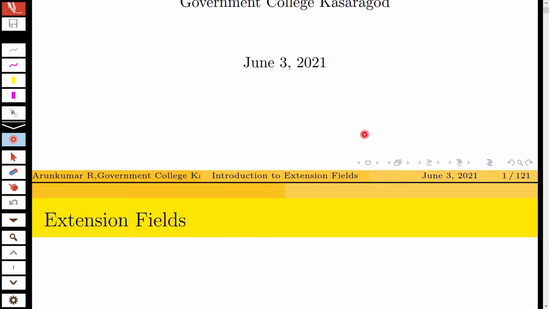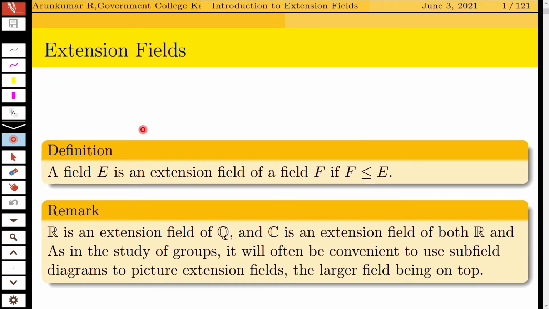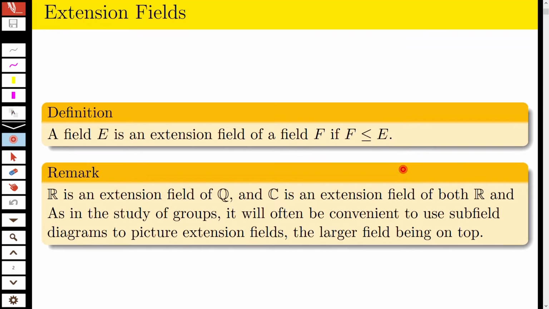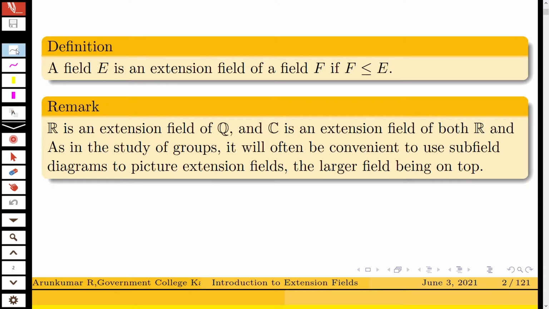As we define extension field, a field E is an extension field of a field F if F is a subfield of E. For example, R is an extension field of Q and C is an extension field of both R and Q. So we can pictorially represent like this how C is an extension field of